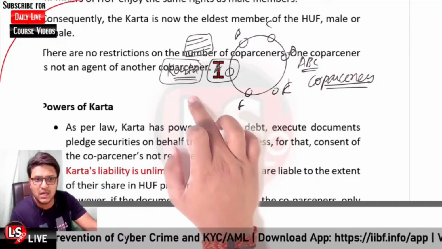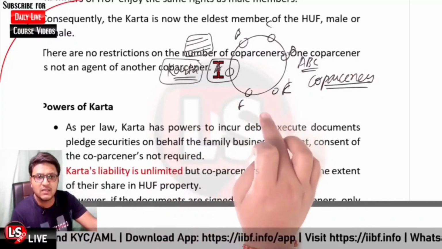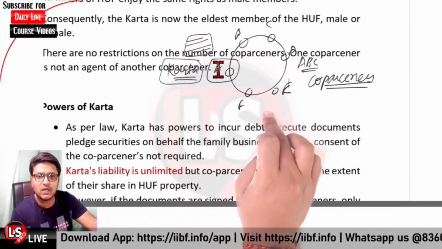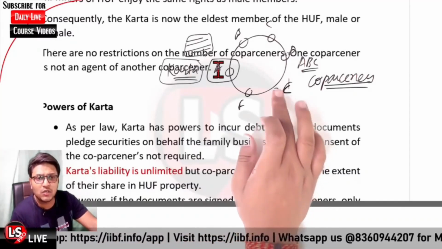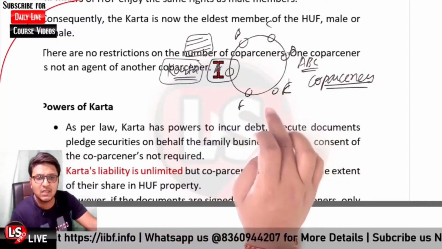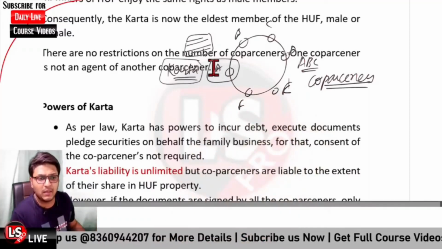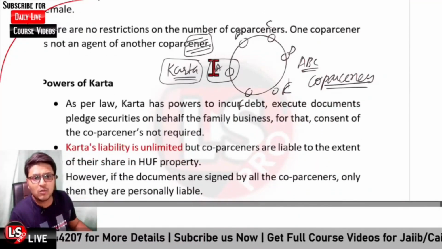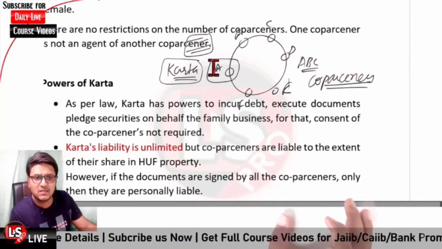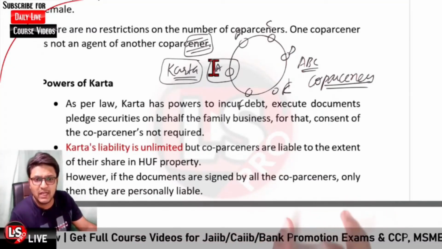Karta's liability is unlimited, whereas the liability of co-partner is up to the extent of the share in the HUF property. Their liability is only limited to the share in the HUF property, but the liability of the Karta is unlimited. Then, if the documents are signed by co-partners, only then they can be made personally liable. There is a very important point.